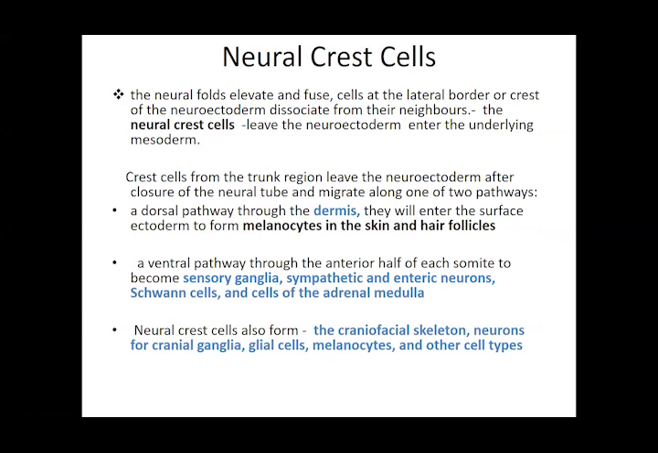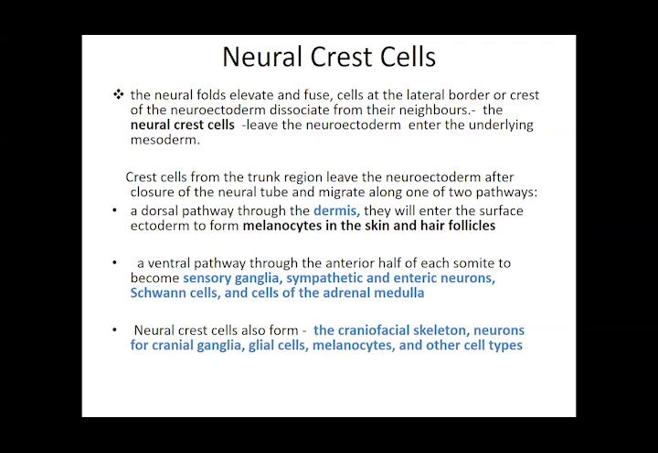They leave this neural crest margin and enter the underlying mesoderm, because they have to give rise to their definitive structures. They leave the ectoderm and follow one of two pathways. One is the dorsal pathway, going above into what will develop into the skin, contributing to the dermis, the formation of melanocytes, that is the pigment cells, and the hair follicles. Then they form a ventral pathway, going to the sides of the tube, where they form the ganglia: the sympathetic and enteric neurons, Schwann cells, and cells of the adrenal medulla.